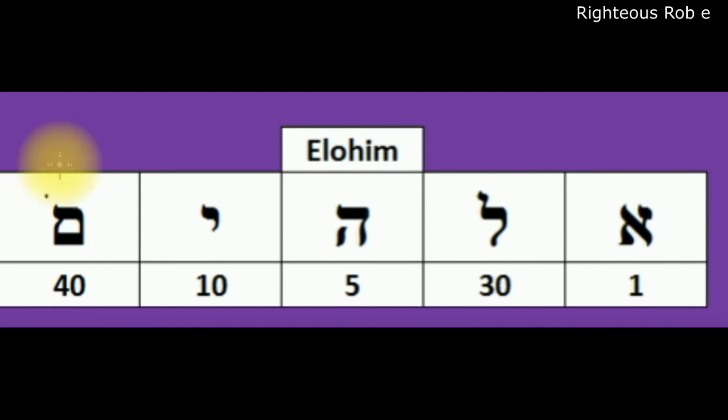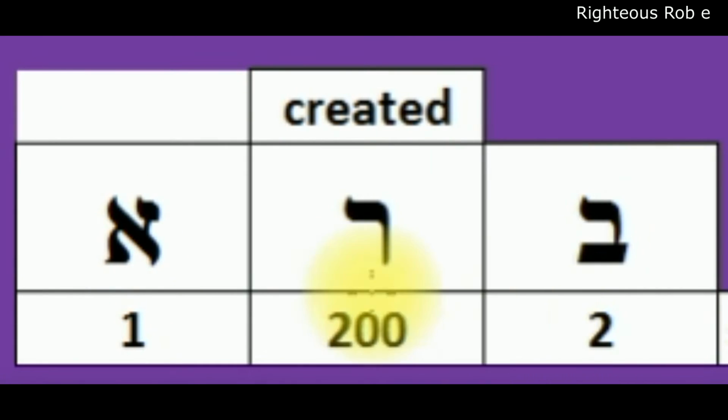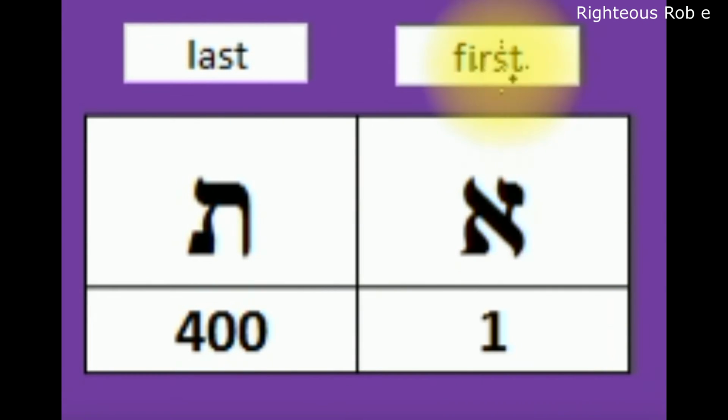Elohim, God in Hebrew. Bet Resh Alpha means created. The first and the last. 22 consonant Hebrew letters make up the Hebrew alphabet. Alpha being the first, Tav being the last. But in this context, the first and the last of all.